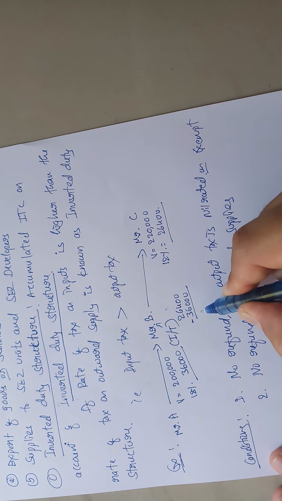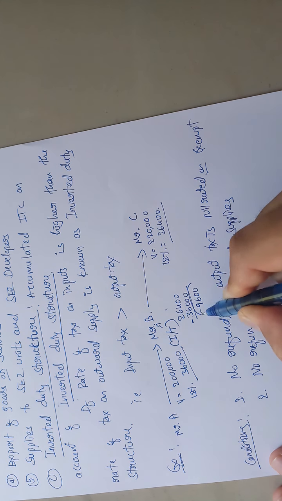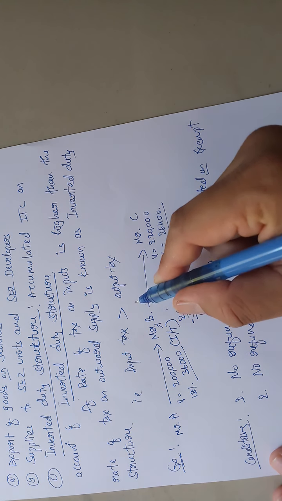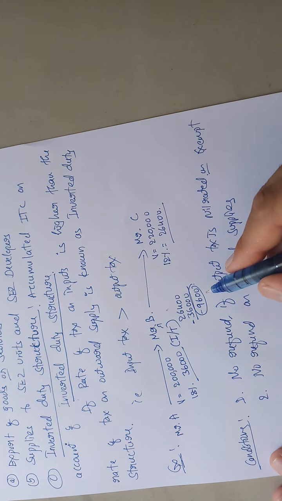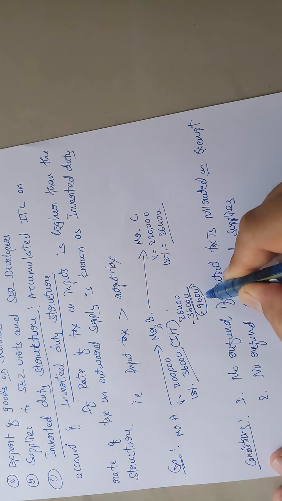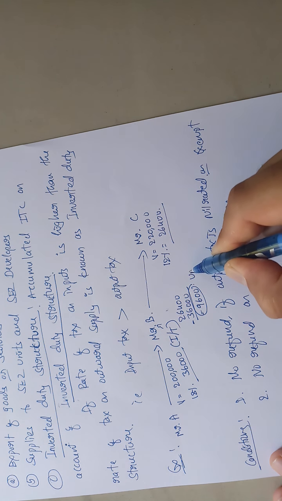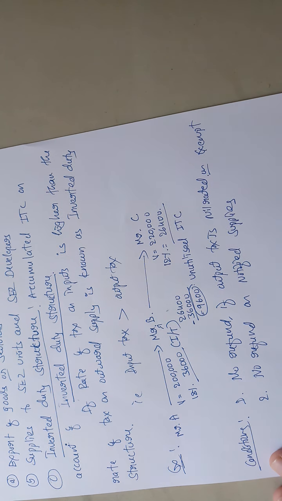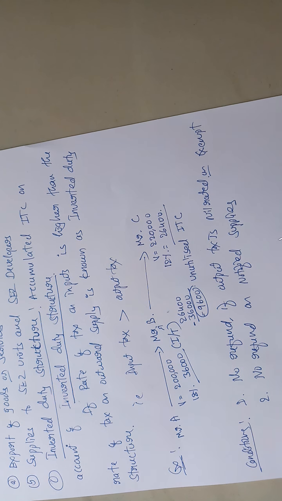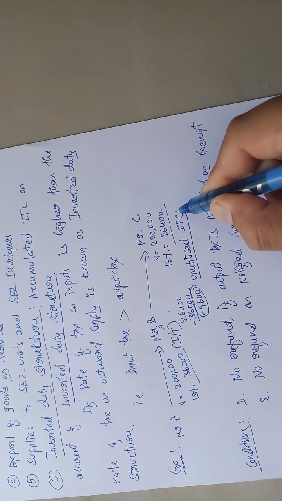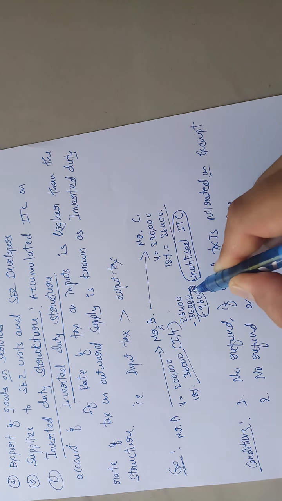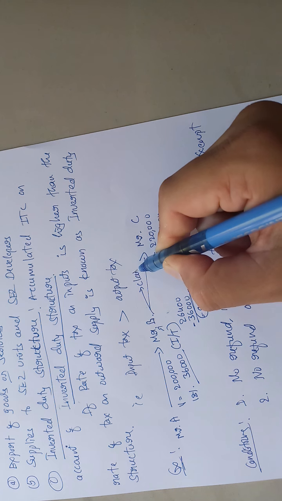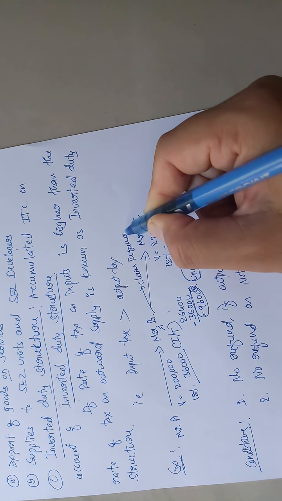Out of 36,000, 26,400 Mr. B will pay to the government. The remaining 9,600 is unutilized input tax credit. So this unutilized input tax credit, that is 9,600, Mr. B can claim as a refund.